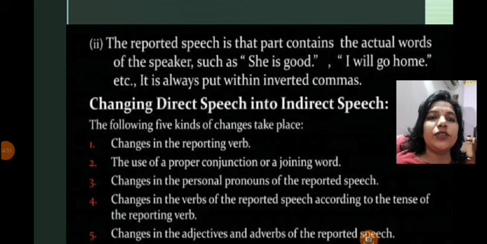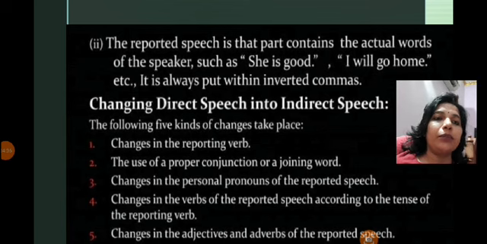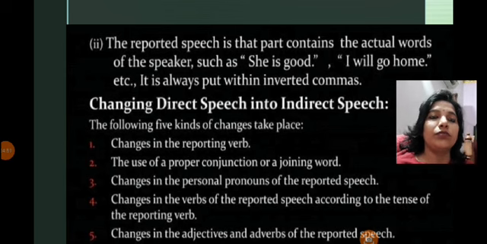The second change is the use of a proper conjunction, or joining word. As we saw in the example of indirect speech, "that" was used as a conjunction. To omit the inverted commas, we put "that" in almost all sentences. If it is an interrogative sentence, we use "if" or "whether". In the same way, some sort of conjunction is required.